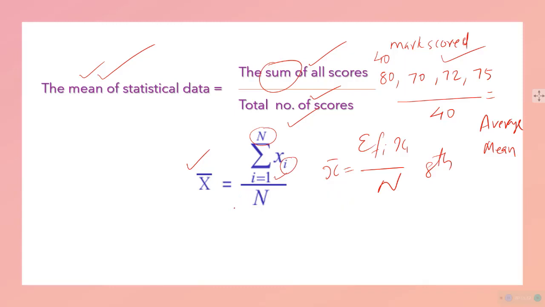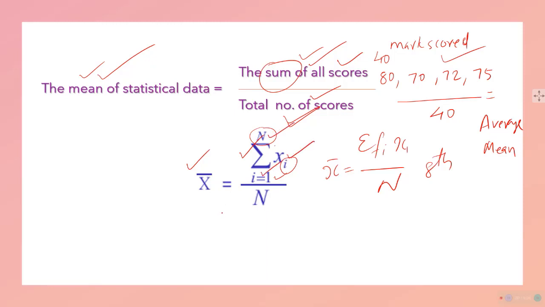Only, the sum of all the scores is mentioned here, and to show the sum of all scores, this particular symbolic representation is used. Sum of n numbers starting from the first number to this number.